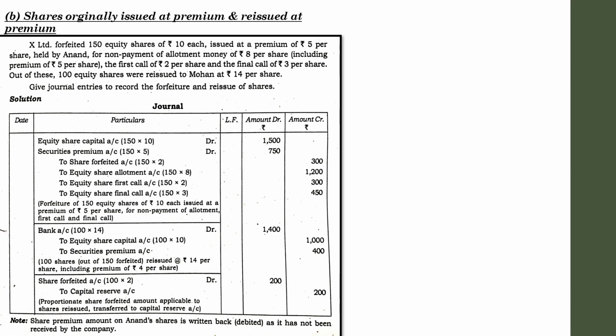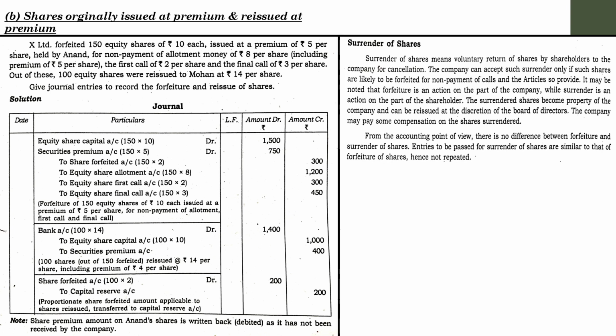So the next area which we are going to deal with is surrender of shares. We are actually coming towards the end of this module. Surrender of shares is just like the concept of a forfeiture. As the name suggests, here the concerned shareholder is surrendering their shares because they are not going to continue their installments in future. So they will approach the concern to surrender. They will inform that they are going to surrender their shares. They need not continue their installments. The company can either cancel it or not. That's up to the discretion of the concern.